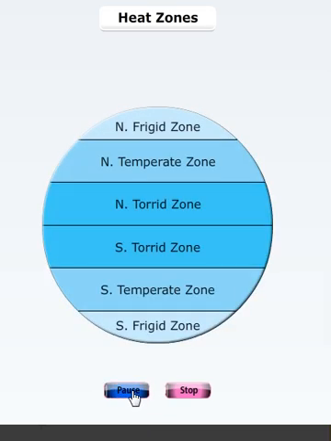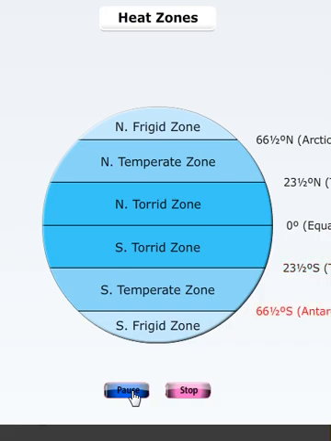Heat zones. The Earth has been divided into 3 heat zones according to the amount of heat received by its various parts: torrid zone, temperate zone, and frigid zone. In each hemisphere, the torrid zone extends from 0 degrees to 23.5 degrees. Between the Tropic of Cancer and the Arctic Circle and the Tropic of Capricorn and the Antarctic Circle lies the temperate zone. The frigid zone lies between the Arctic Circle and the North Pole, and the Antarctic Circle and the South Pole.